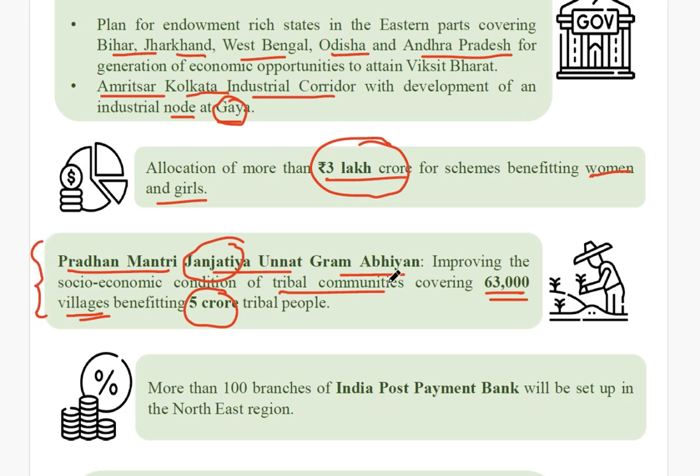So under this particular Abhiyan, the government is providing monetary help to improve the socio-economic conditions of the tribal communities living in around 63,000 villages across the country. It is estimated that around 5 crore tribal people will benefit. Like we have the Samagra Gram Unnayan Abhiyan, but this one is related to tribal communities, because this is not Samagra Gram Unnayan Abhiyan, this is Pradhan Mantri Janjatiya Unnat Gram Abhiyan.